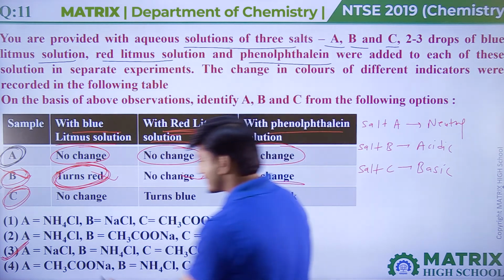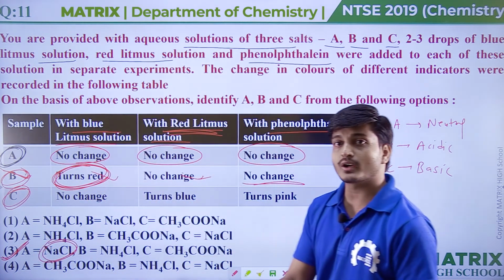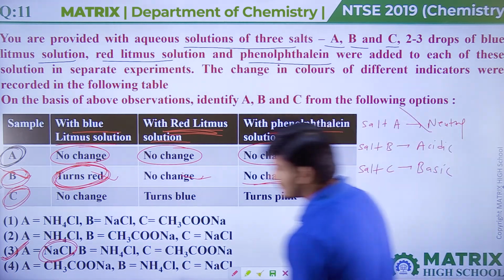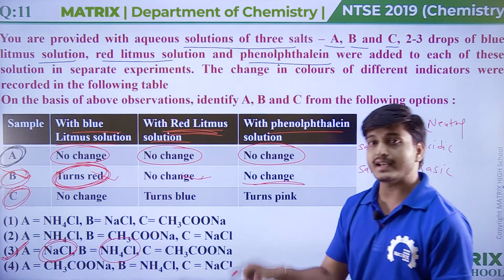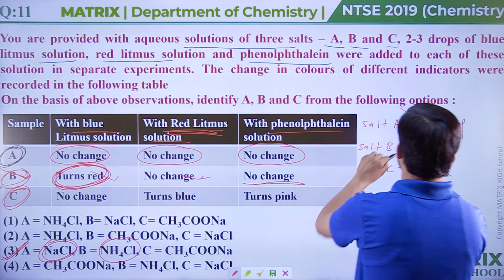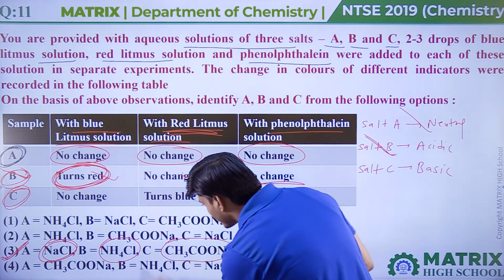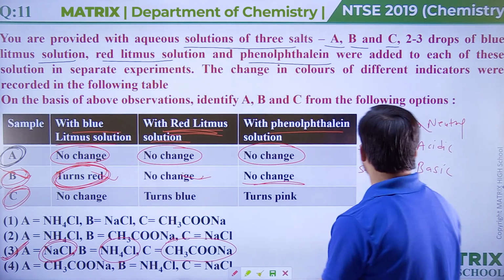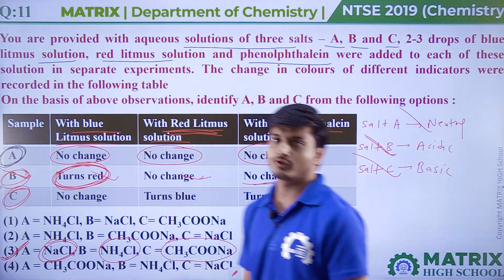Okay, since NaCl is the salt made by strong acid and strong base, that's why A is a neutral salt. Okay, and salt B, NH4Cl, is made by strong acid and weak base. That's why its nature is acidic. Okay, and salt C, sodium acetate, is made by weak acid and strong base, so its nature is basic. Okay, so here we can say the third option would be correct, guys. Option third would be our answer.